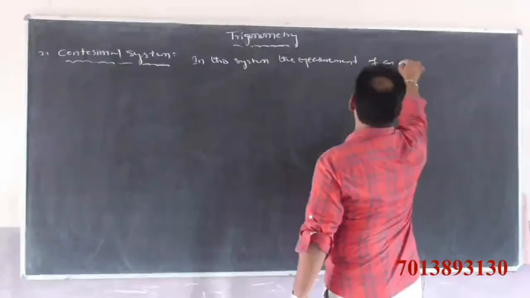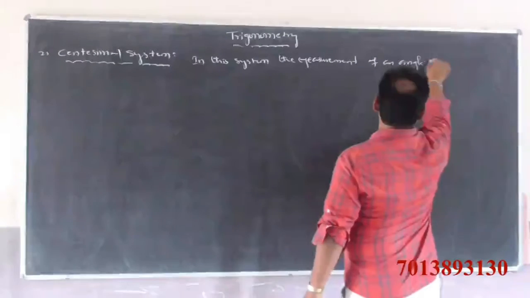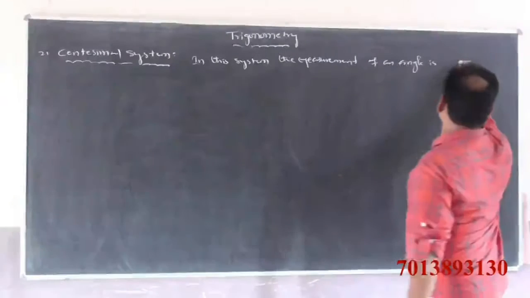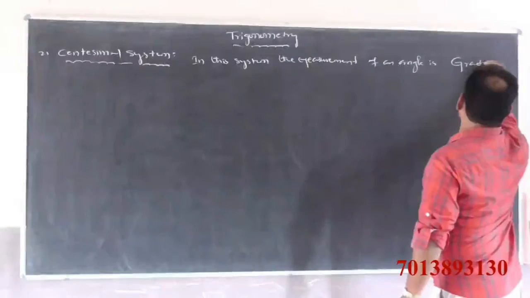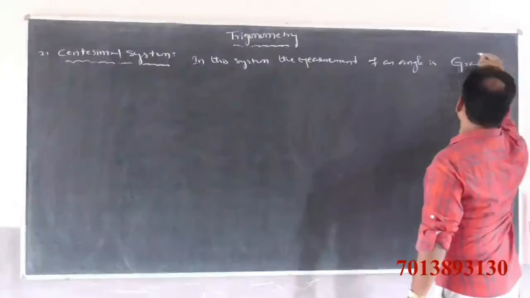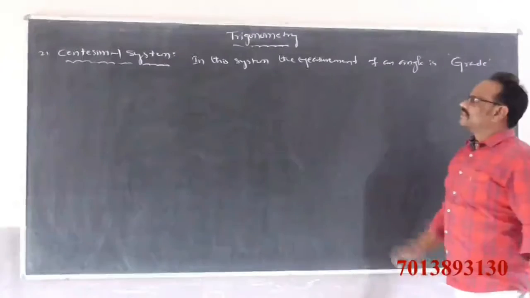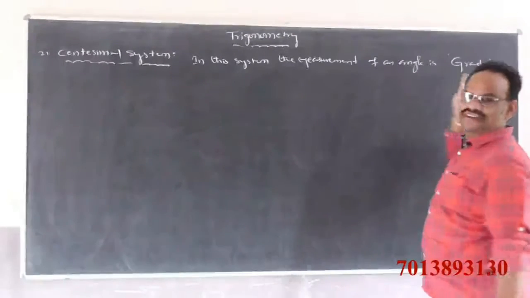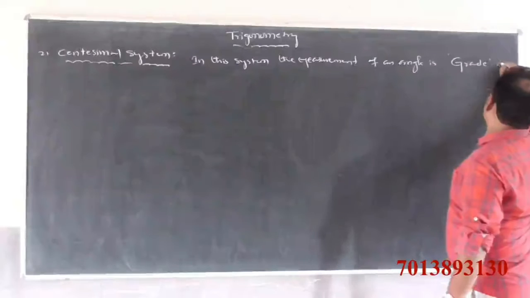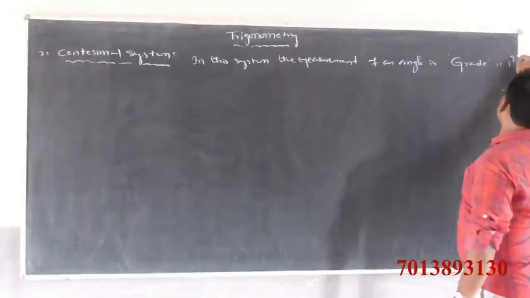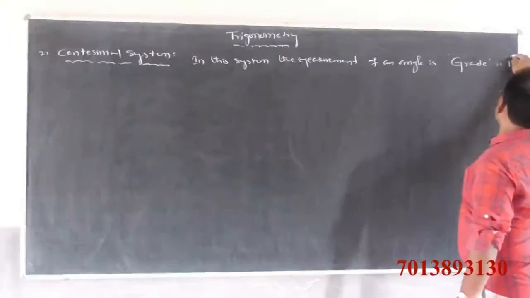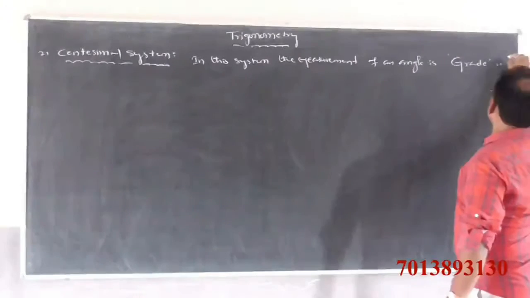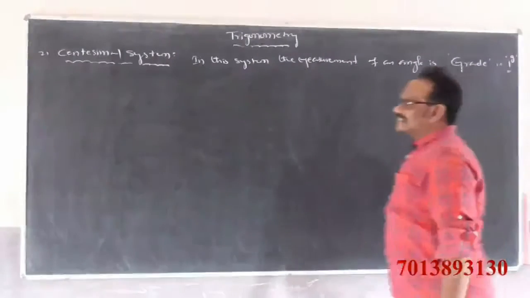Measurement of an angle is nothing but grade. In this system, the measurement of angle is grade. It is denoted by 1 power g, which is nothing but 1 grade.